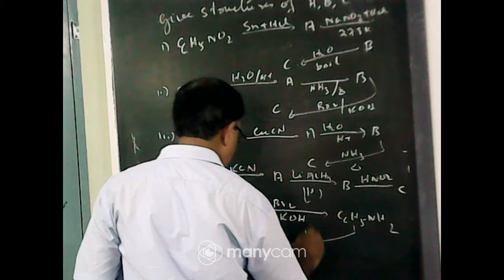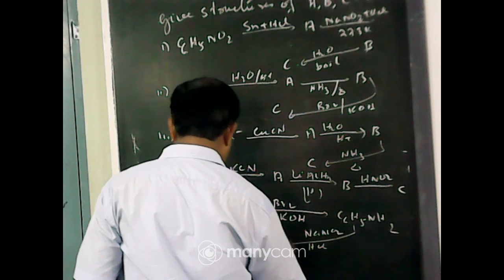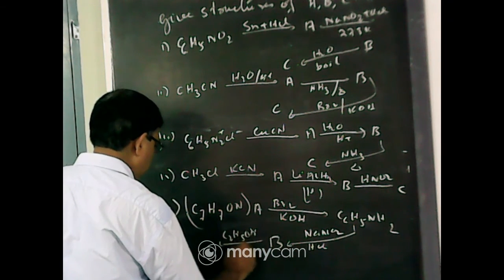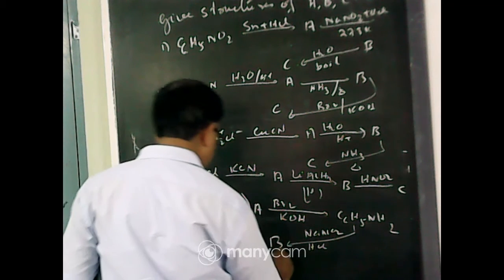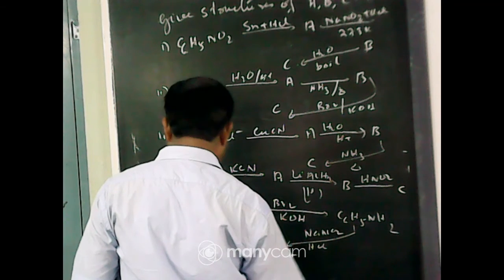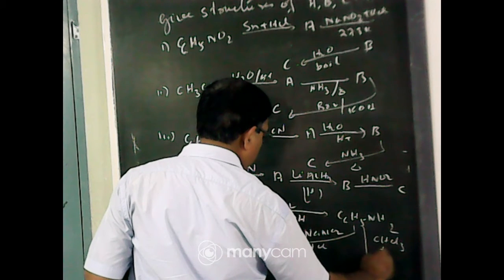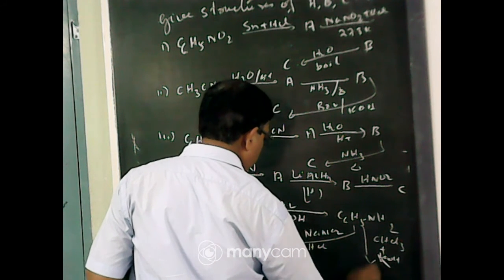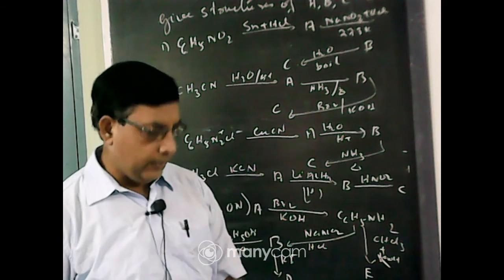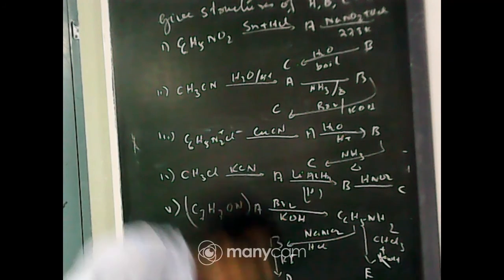This reacts with NaNO2 HCl to give B, reacts with C2H5OH to give C, B reacts with KI to give D, and this reacts with chloroform plus KOH to give E. So you have to identify the structures of A, B, C, D, and so on.